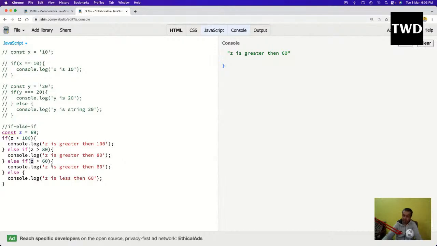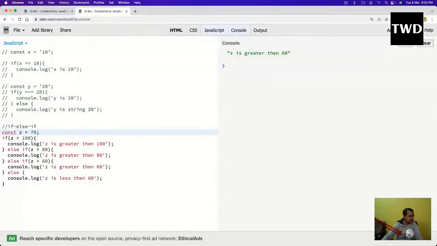Else if statement, very powerful thing. I use it a lot in programming. So if I make it like 59, definitely it will tell the last one, z is less than that. Okay, let me make it 79. Okay, so now this is there. This is the if else if statement.